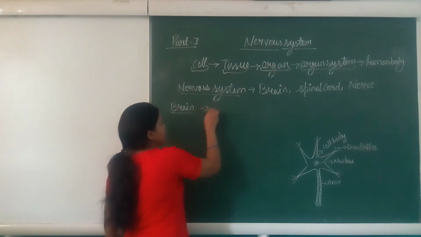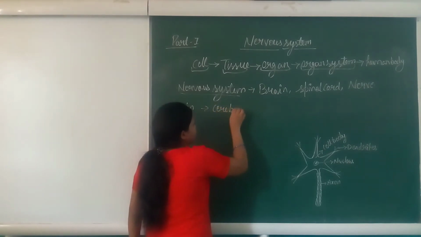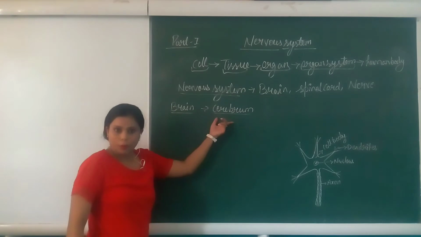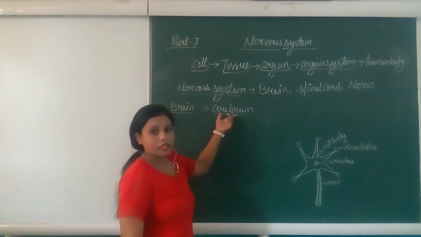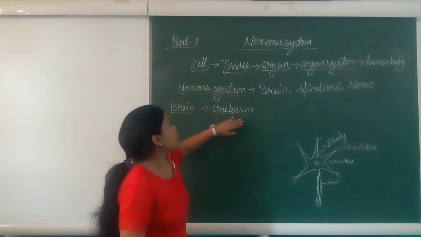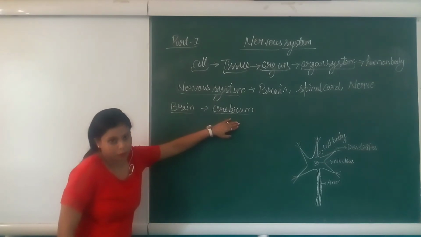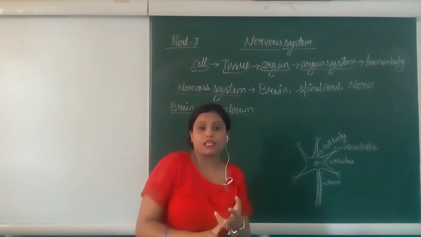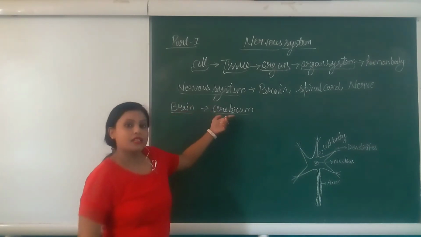First is the cerebrum. The cerebrum is the largest part of the brain. It is present in the front and it does most of the work of the brain like dreaming, thinking, making decisions, etc. These are all done by the cerebrum.